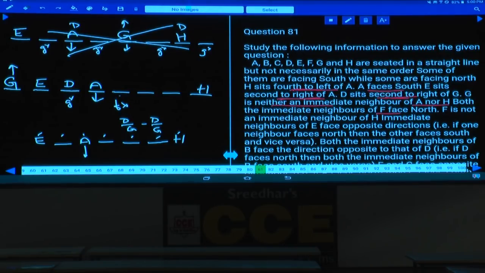F cannot be here. If F is here, F can be here or F can be here. There are 2 possibilities for this F. And F is not an immediate neighbor of H. As F is not an immediate neighbor of H, F cannot be here as well. And this F must be here.